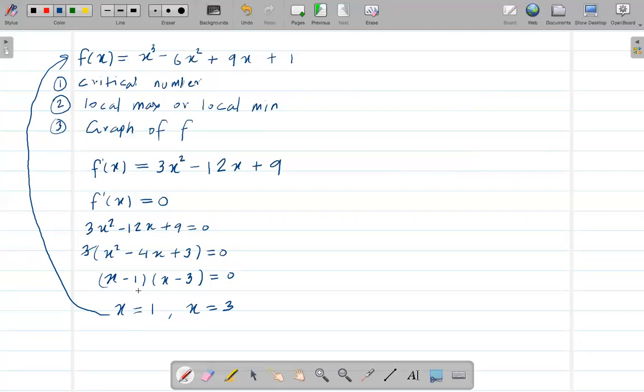So that means these two are critical numbers, right? So these are critical numbers.